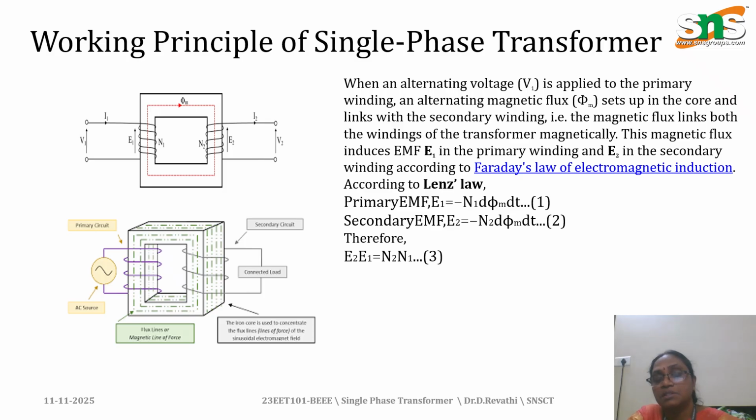The maximum flux produced is phi m. The secondary winding has N2 turns, and EMF E2 is induced through mutual induction, with current I2, and the secondary winding is given to the load.